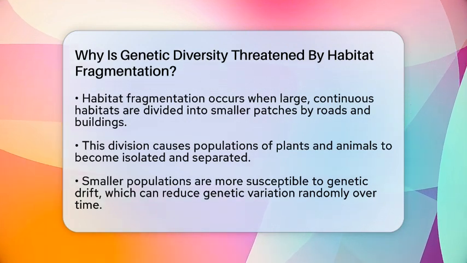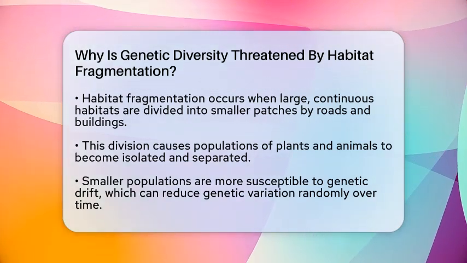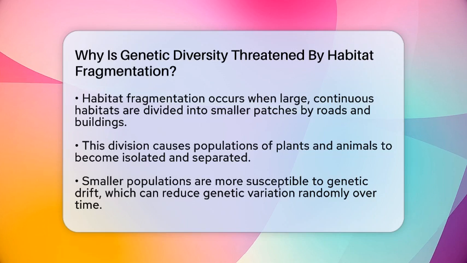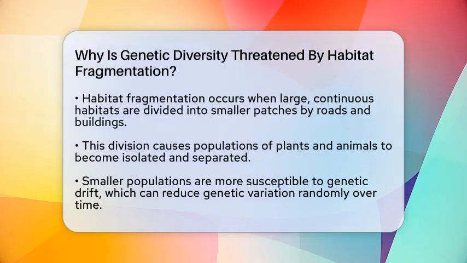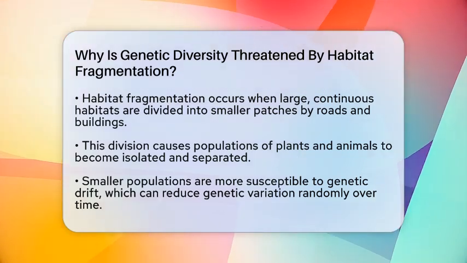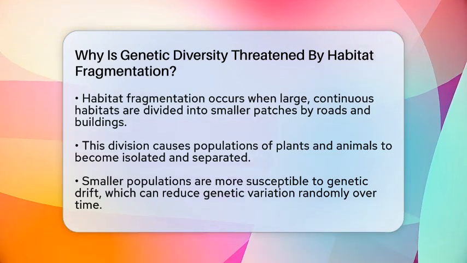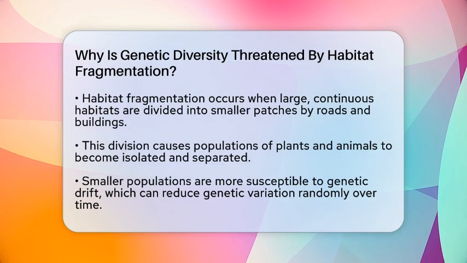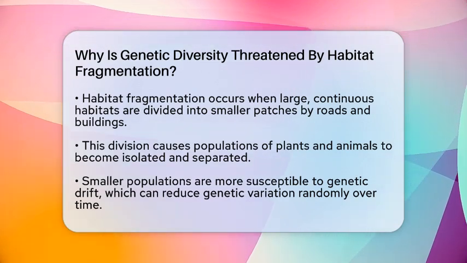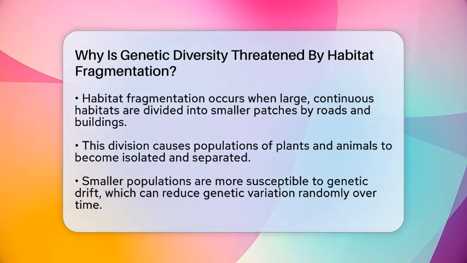This means animals and plants can't easily move or reproduce with others outside their patch. Genetic diversity is the variety of different genes within a population. It helps species adapt to changes and resist diseases. When habitats are broken up, the total area for living shrinks and populations become smaller.